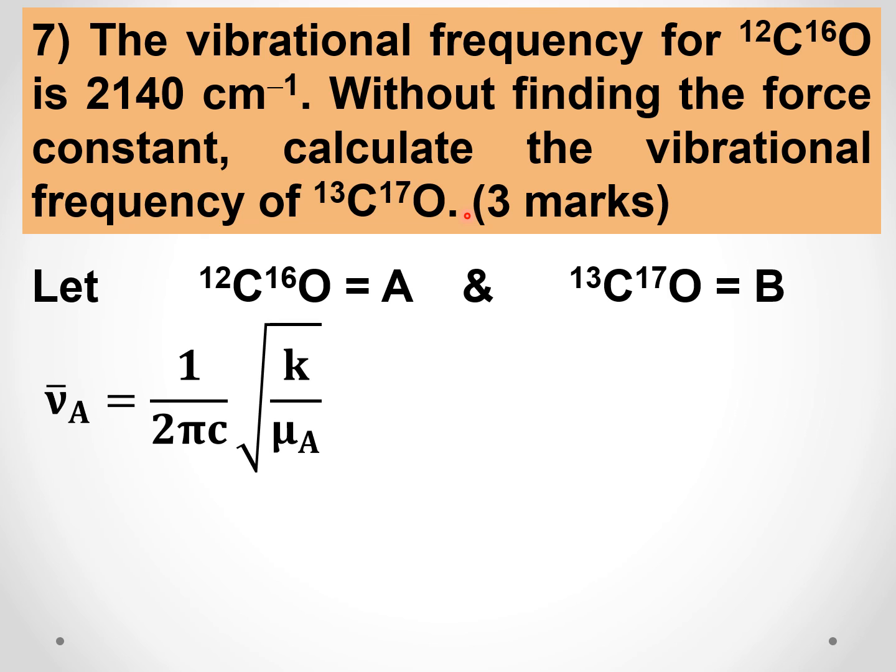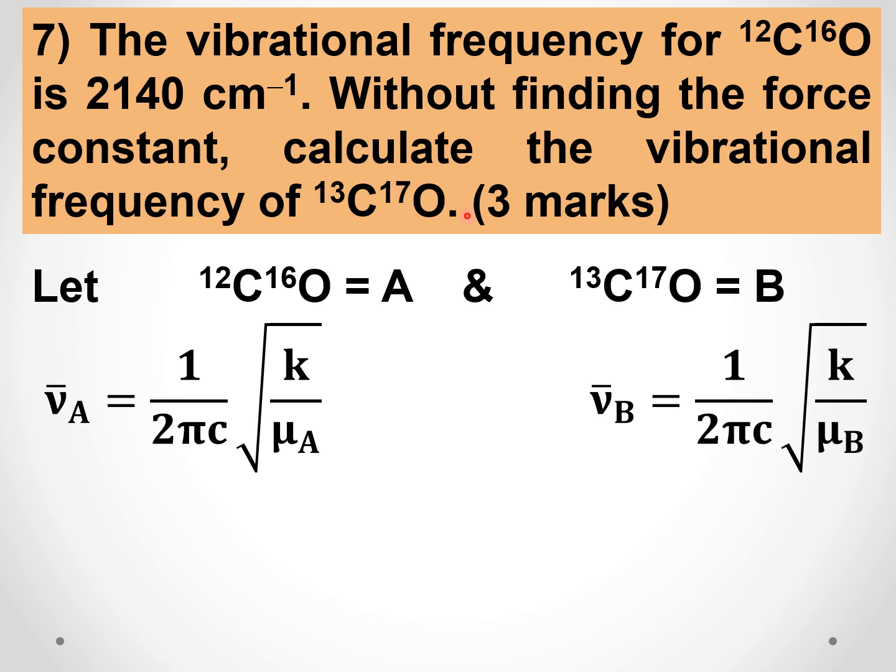So let us take A is equal to C12O16 and B is C13O17. Then how can you write the expression for nu bar A? Nu bar A is equal to 1 by 2 pi C square root of K by mu A, and nu bar B is equal to 1 by 2 pi C square root of K by mu B.